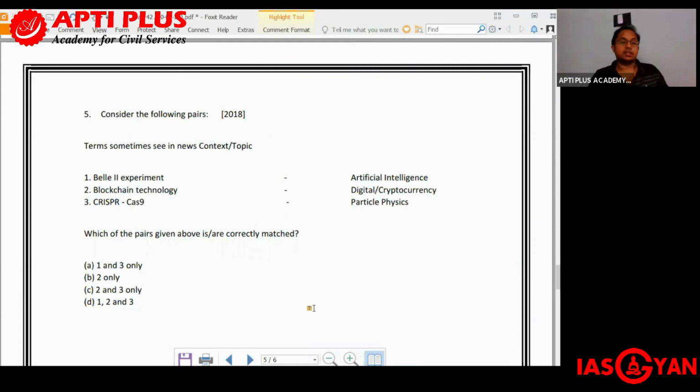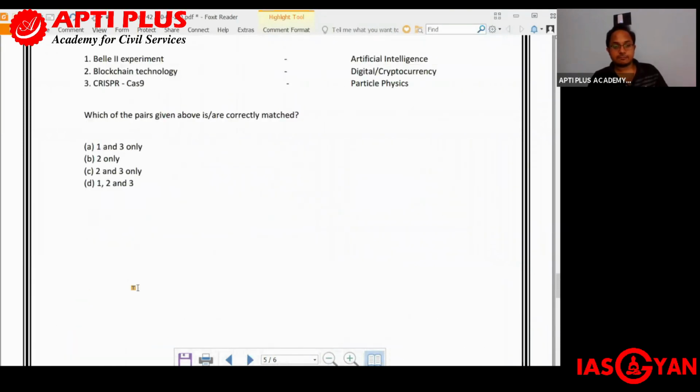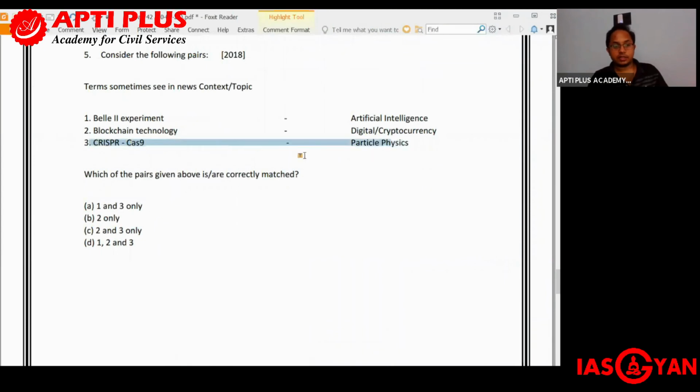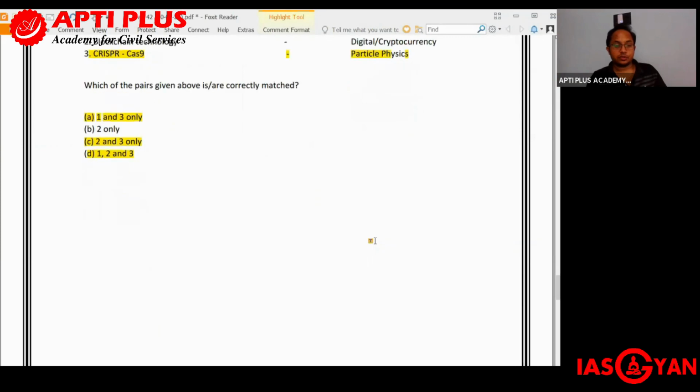So over here, this answer should be B. CRISPR-Cas9 being related to particle physics is incorrect, so you can easily eliminate option 3, and what you are left with is option 2. If you look at option 2, then you have blockchain technology and digital or cryptocurrency. Okay, so B is the right answer.